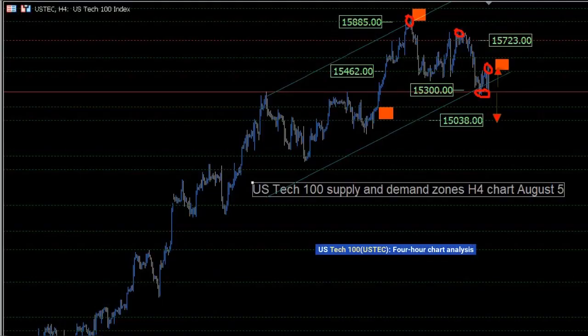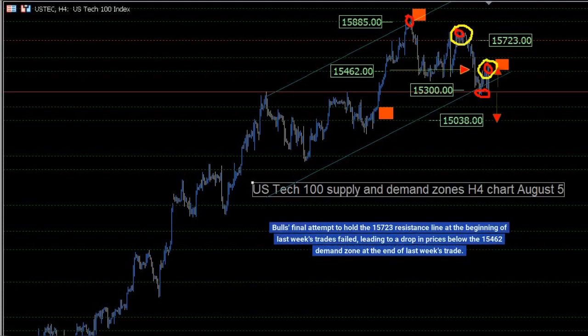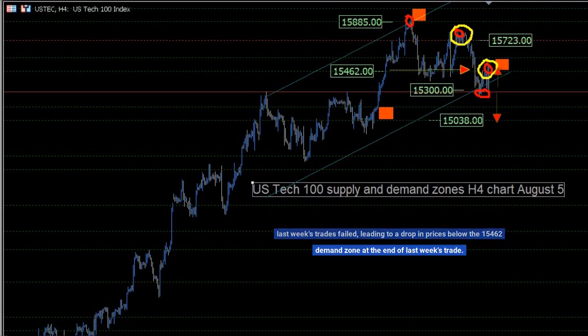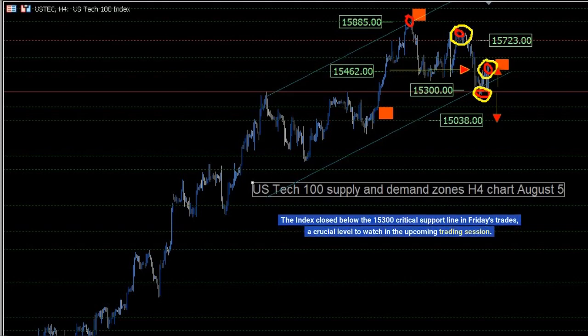USTEC 100, USTEC, 4-hour chart analysis. Bull's final attempt to hold the 15,723 resistance line at the beginning of last week's trades failed, leading to a drop in prices below the 15,462 demand zone at the end of last week's trade. The index closed below the 15,300 critical support line in Friday's trades,